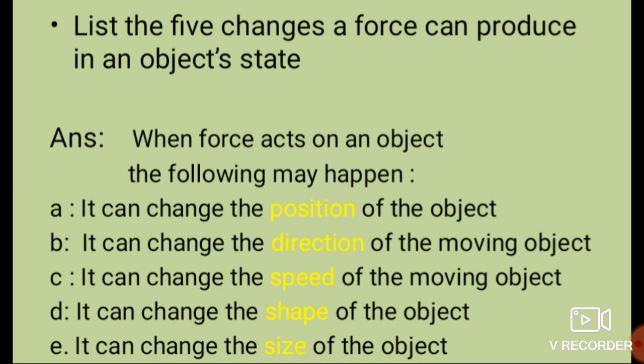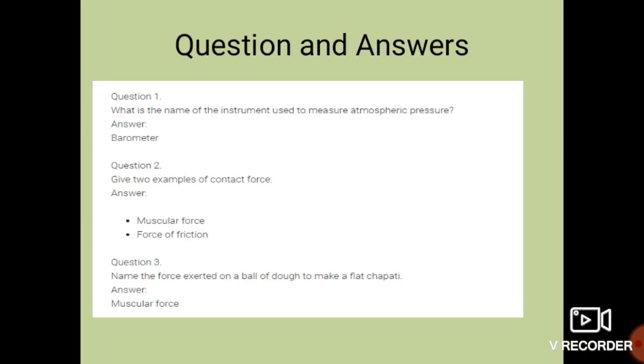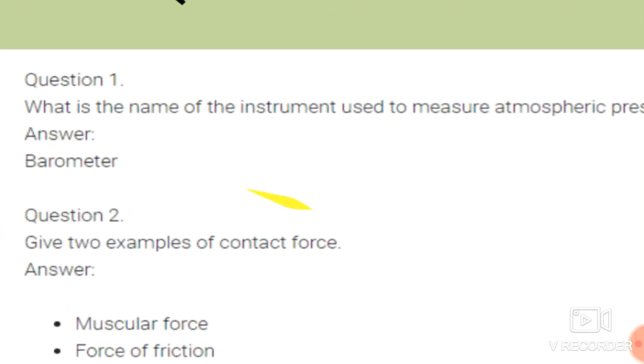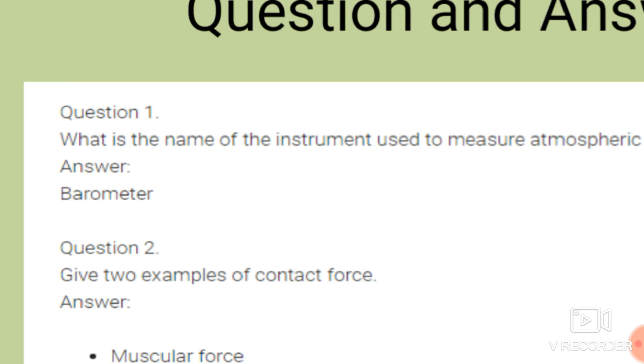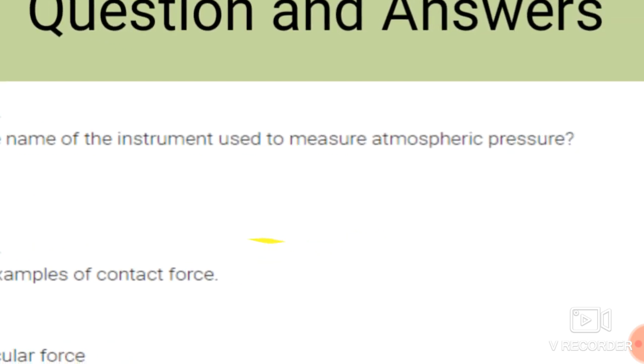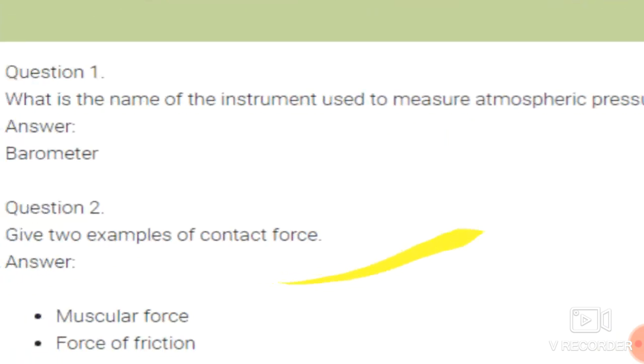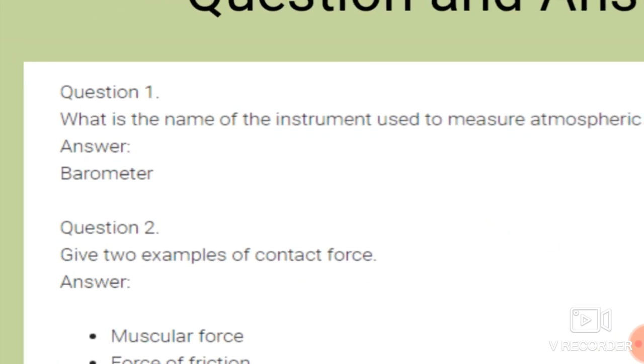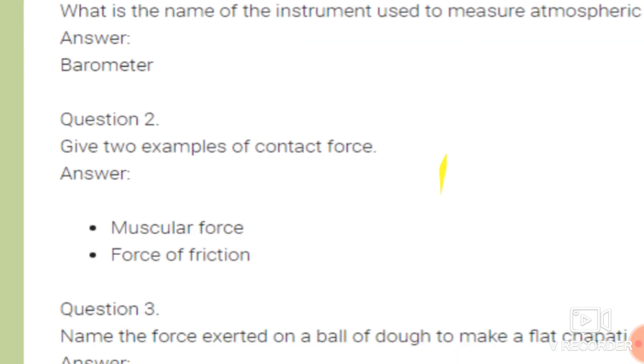Okay, students. Now next, here are certain questions and answers, so that all chapters will be covered and revised. Now the first question is question number 1. What is the name of the instrument used to measure the atmospheric pressure? Students, this question is here by mistake, as this question is from lesson number 11, pressure. Sorry for that. We move forward to the second question.